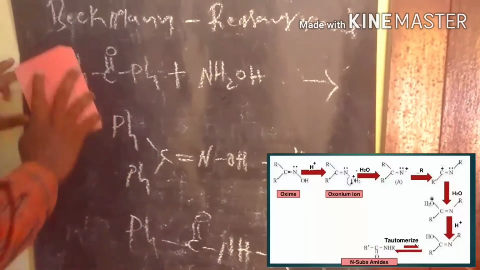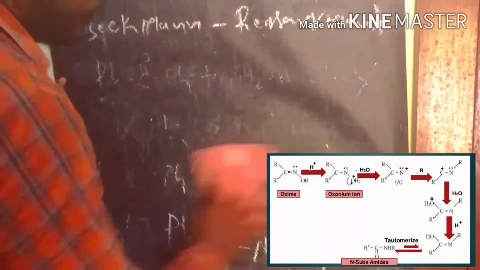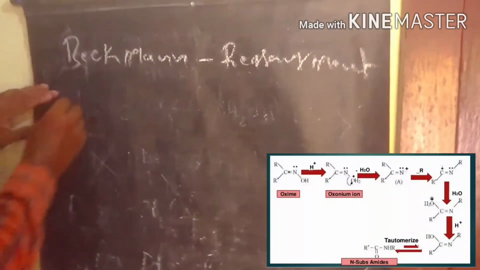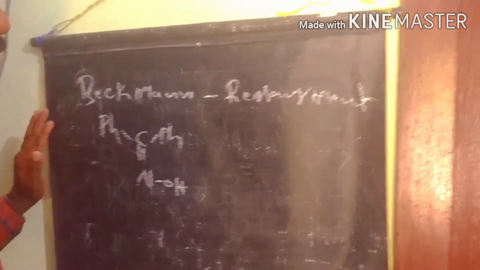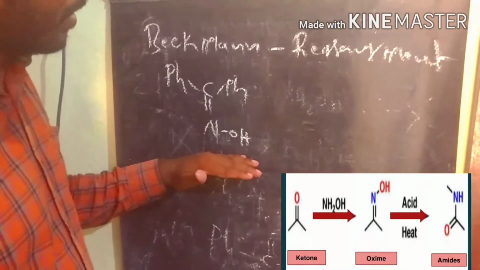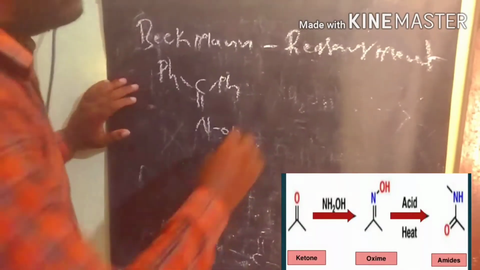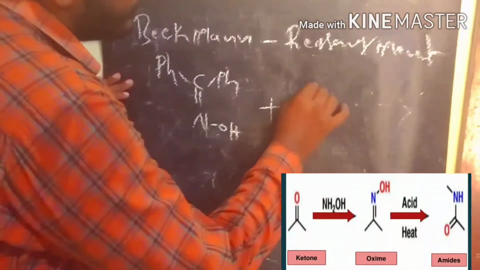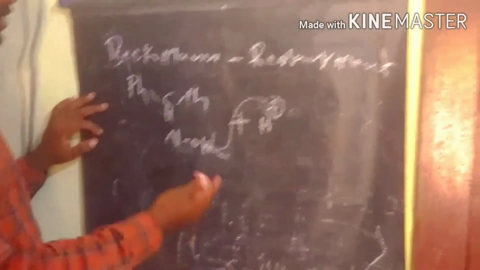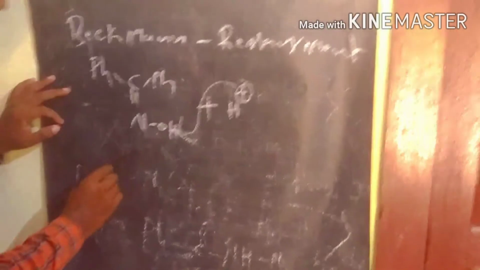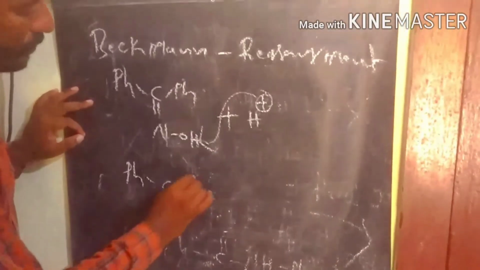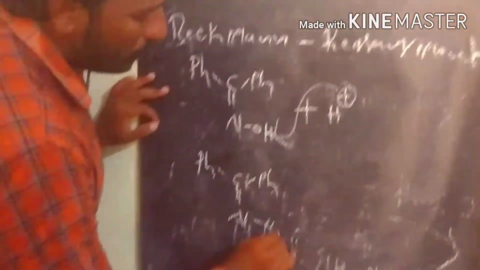So what is happening in the Beckmann rearrangement? First of all, we start with benzophenone reacting with hydroxylamine, and we get this ketoxime. This ketoxime in acidic medium undergoes protonation of the OH group, giving H2O plus.